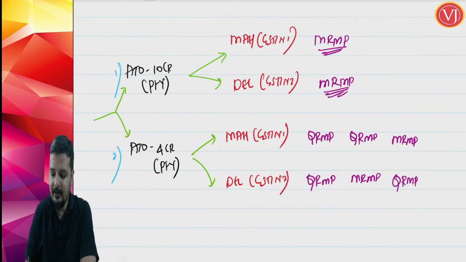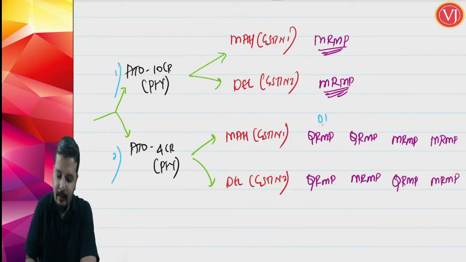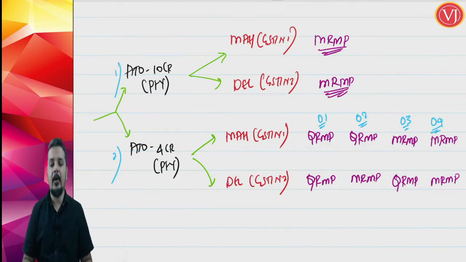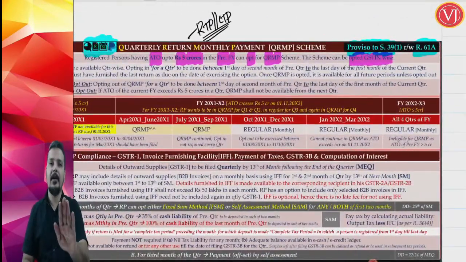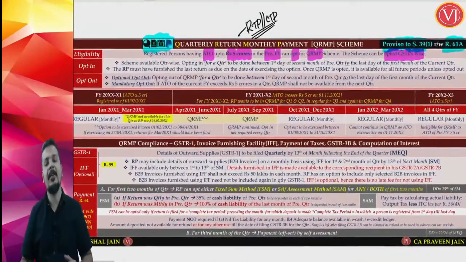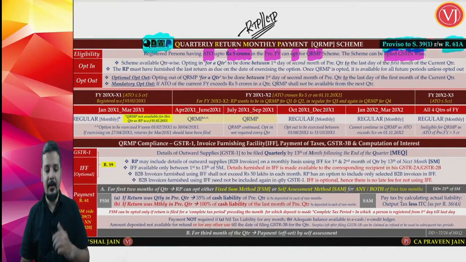Or the last scenario, in both the places, though you are eligible, you are not opting for QRMP scheme, both in Maharashtra and Delhi. So totally there will be 4 possibilities: option 1, option 2, option 3, option 4. It is GSTN wise, right? So that is the point that we were trying to understand. First, understand that your previous year aggregate turnover should be up to 5 crores. Then you can go for QRMP scheme if you want. It is optional. Secondly, it is GSTN wise. For one GST number, you can go for QRMP scheme. For the other, you can go for MRMP scheme, and vice versa.